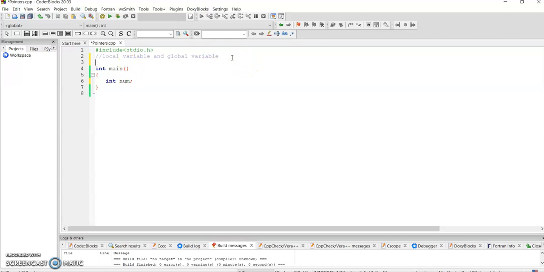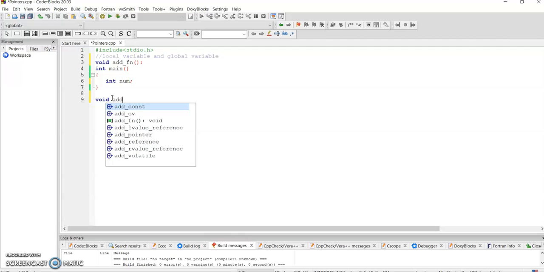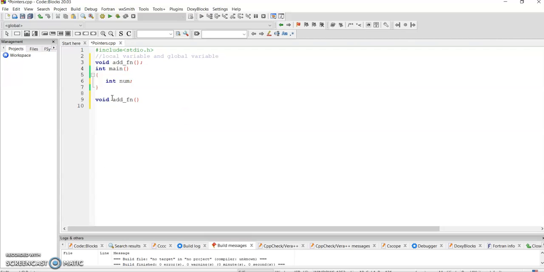Or otherwise, let us declare one function, void add_fn. In the function definition I create a variable int x. Now this int x is a local variable.